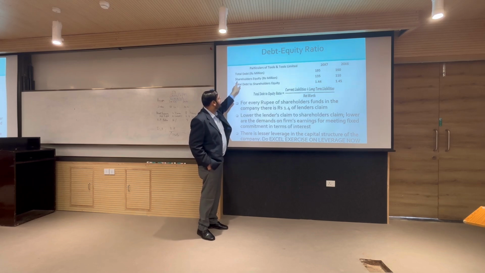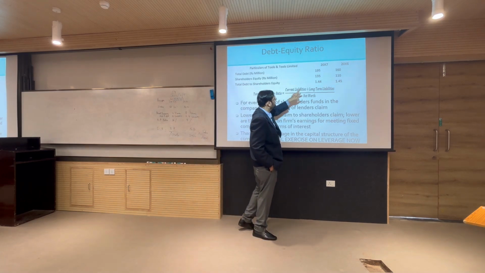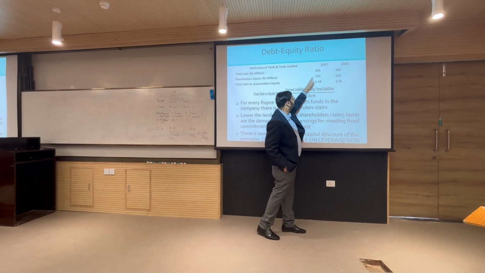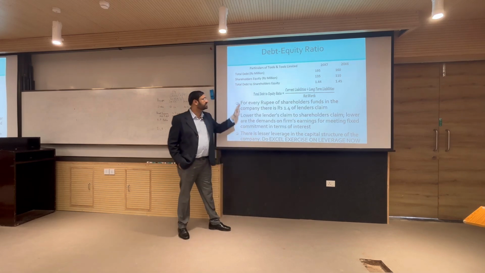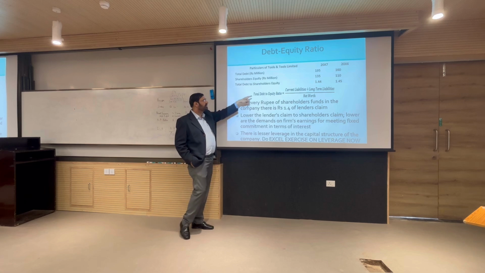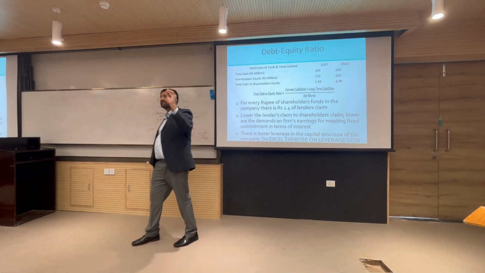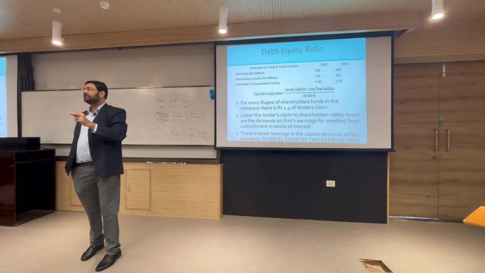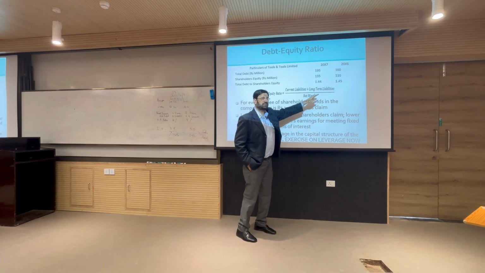So debt rose from 160 to 195, equity rose from 110 to 135. So total debt to shareholders equity is 160 by 110, which is 1.45, and 195 by 135, 1.44. So broadly both debt and equity rose in the same proportion, right? And what is total debt? You take current liabilities and long term liabilities. If you remember, your balance sheet had assets equal to liabilities plus equity. Within liabilities you had two components, current liabilities and long term liabilities. So both are taken, right?